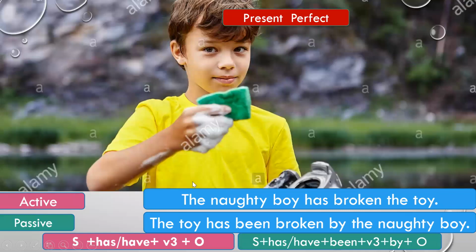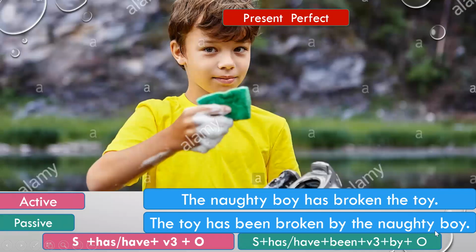So what is the transformation like from active voice to passive voice? This toy becomes the subject here. The toy has been broken. So this is the major difference here, the been word. You have to remember in perfect tense, you have to add been. Has been broken, then by, then the naughty boy, which was the subject here, and it becomes the object here.